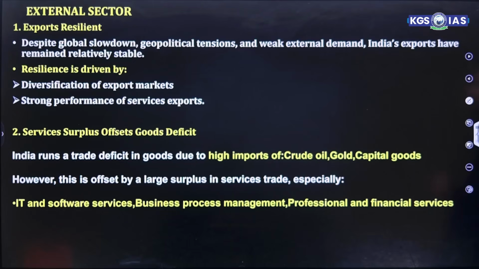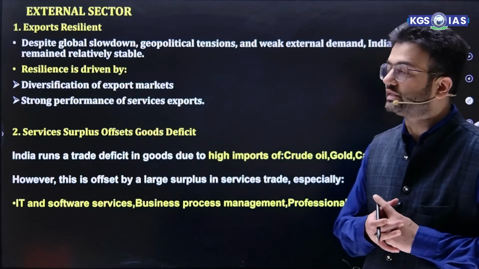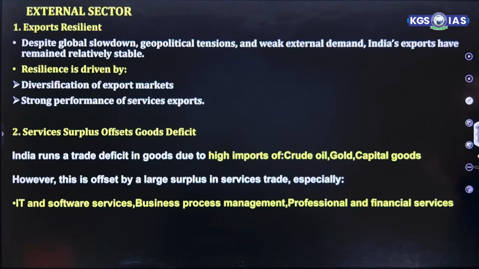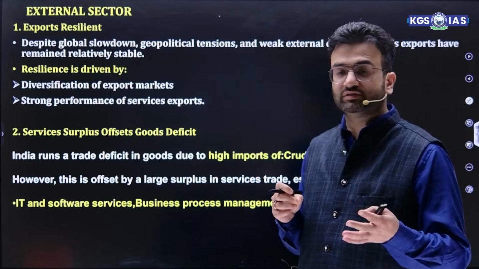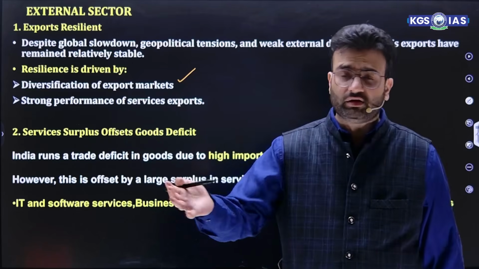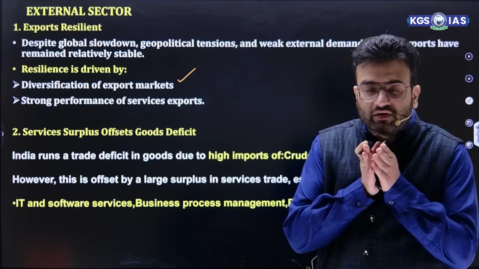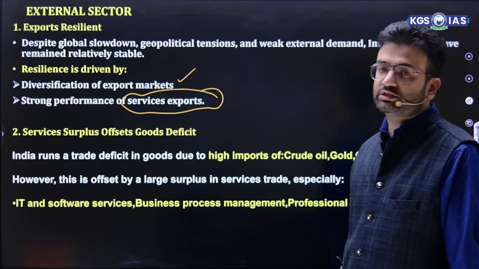Now, this is all about the internal sector of the economy. Let's move to the external sector, where exports are showing resilience. Despite global slowdown, geopolitical tension, and weak external demand, Indian exports are stable. And what are the factors which help them? This is because of diversification. India is doing a lot of trade agreements with different world countries, and this shows that we are trying to diversify our export base. Then service export is the strongest one.